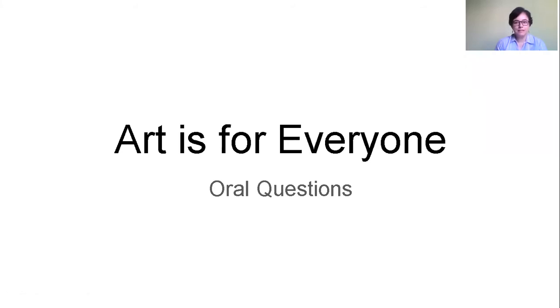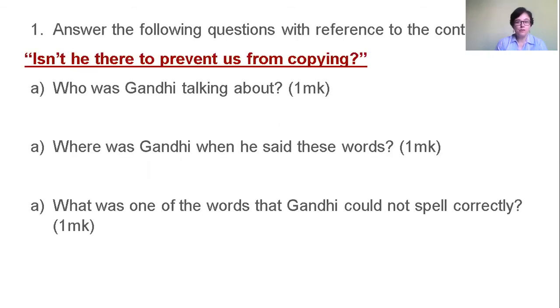But first, let's correct the questions that you did last time. Answer the following questions with reference to the context. This was what was given to you. Isn't he there to prevent us from copying? And the first question, which is A, was who was Gandhi talking about? This he, who is he? Now, if you got the answer right, then you can give yourself 1 mark. Gandhi was talking about Mr. Giles. And please see how it's written: capital M, full stop after r because it's the short form of the word Mister. Giles has a capital G, and a full stop at the end of a sentence.